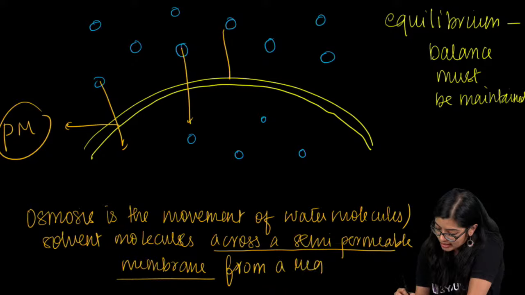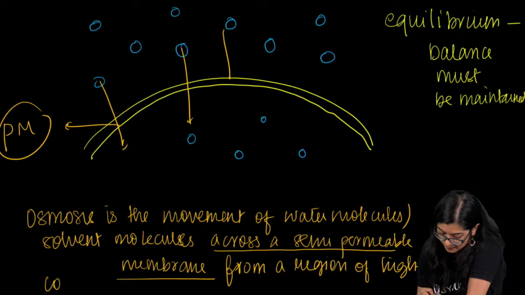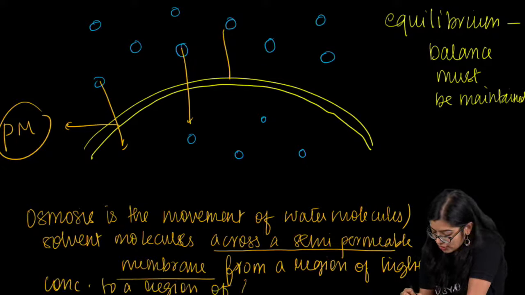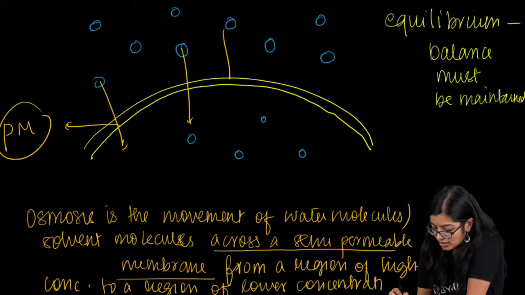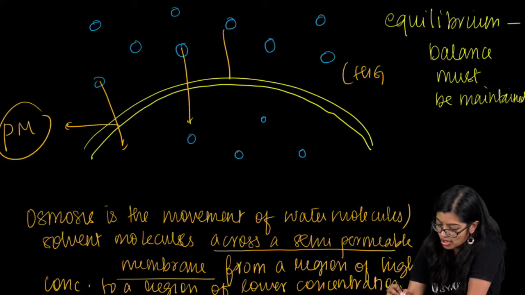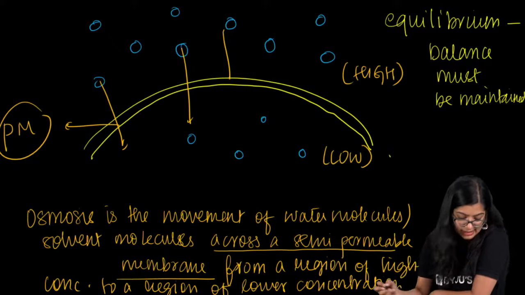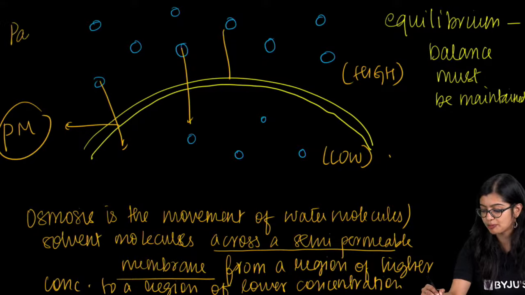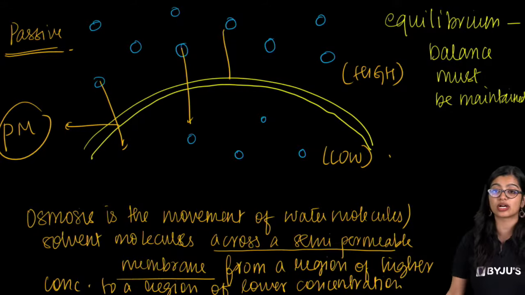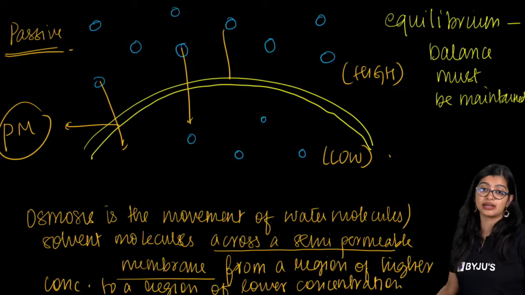From a region of higher concentration to a region of lower concentration, right? So everyone quickly take a screenshot of this. Quickly take a screenshot. I'm going to move aside so that you can write. Ma'am, is diffusion active or passive? This is passive again because we have not spoken about energy here, right?